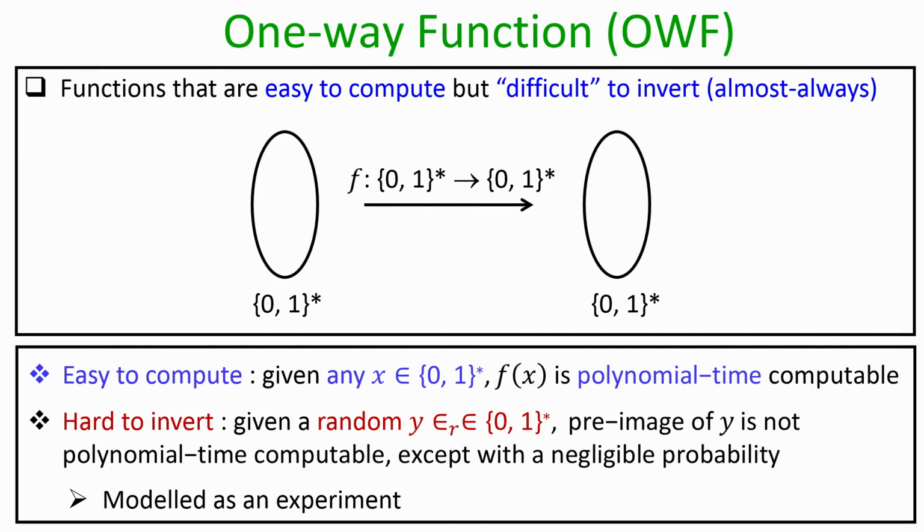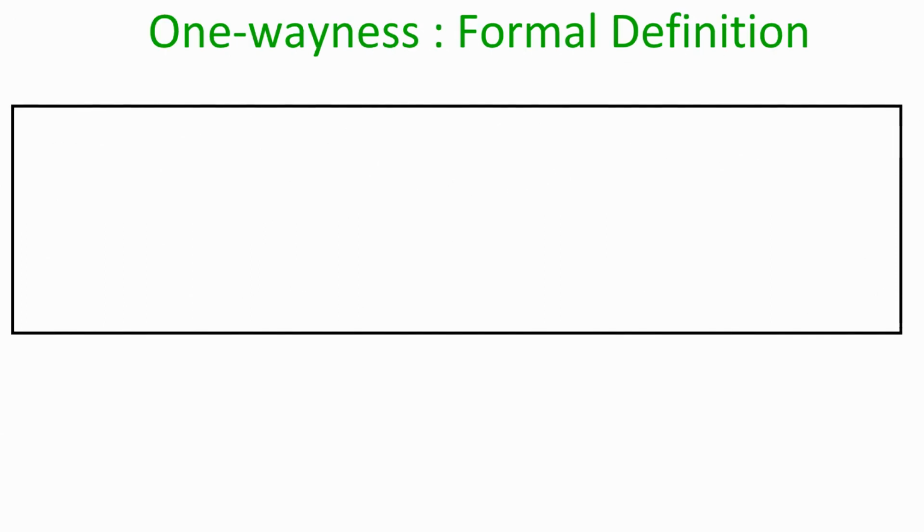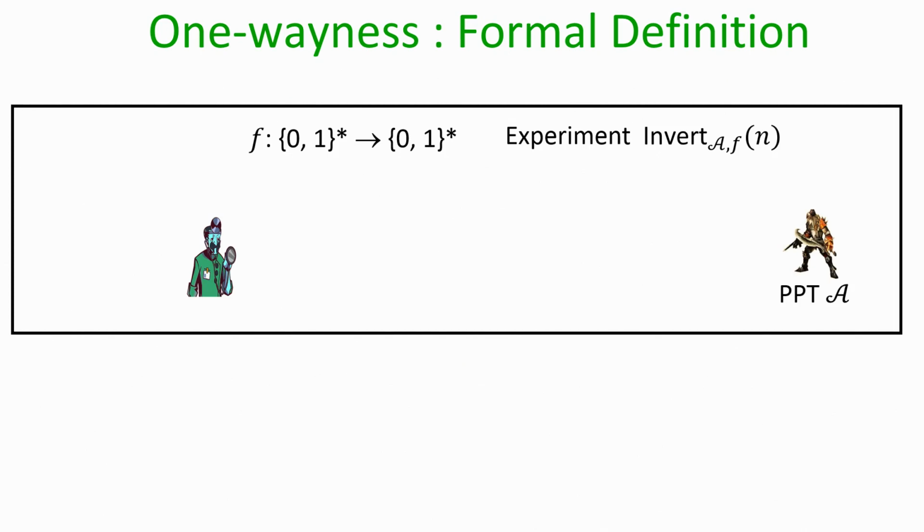Namely, the requirement is that if you are given a random sample y from the codomain, then finding the pre-image, or one of the pre-images, of this given y in polynomial time should be difficult, except with negligible probability. This property is modeled by an experiment. In this experiment we are given the description of a publicly known function f, and the name of the experiment is Invert, played with respect to a polynomial time algorithm A whose goal is to invert the output of the function on a random sample, and n is the security parameter here.